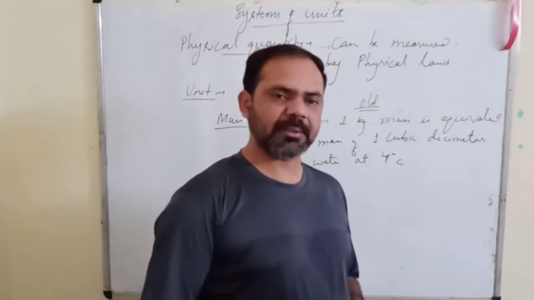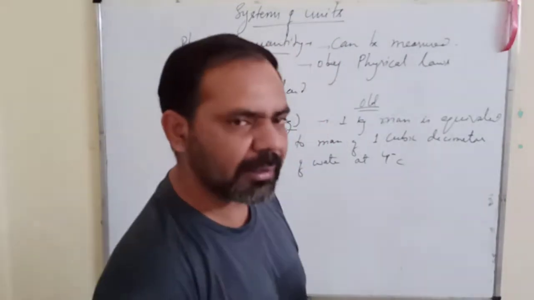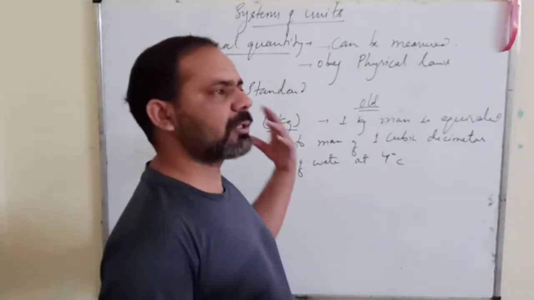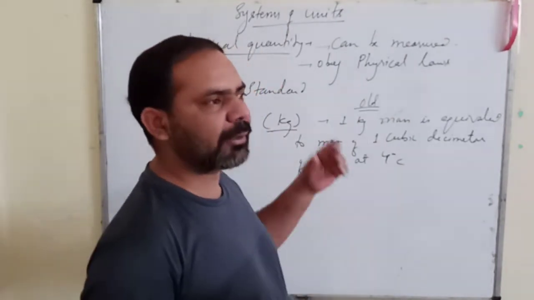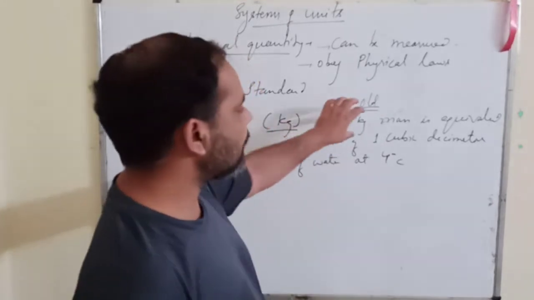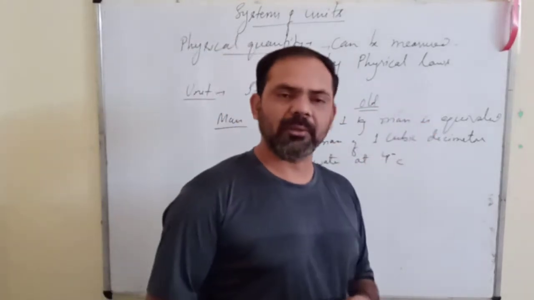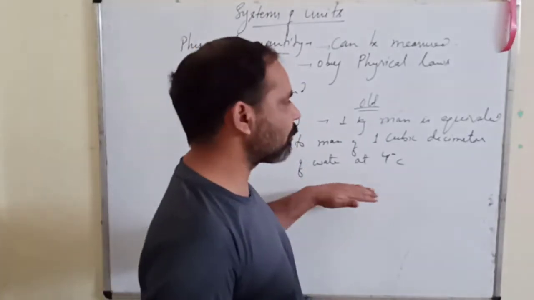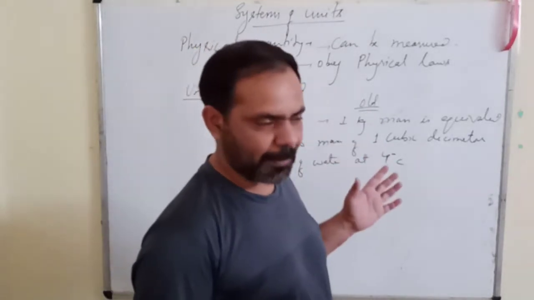Whatever was the mass of 1 cubic decimeter of water at 4 degrees Celsius, that was supposed to be the mass equivalent to 1 kg. This was the old definition.